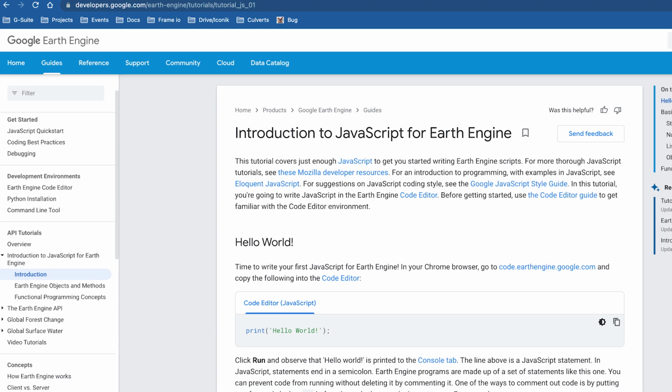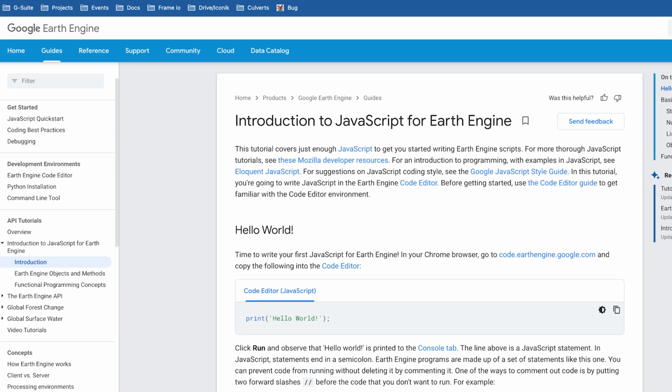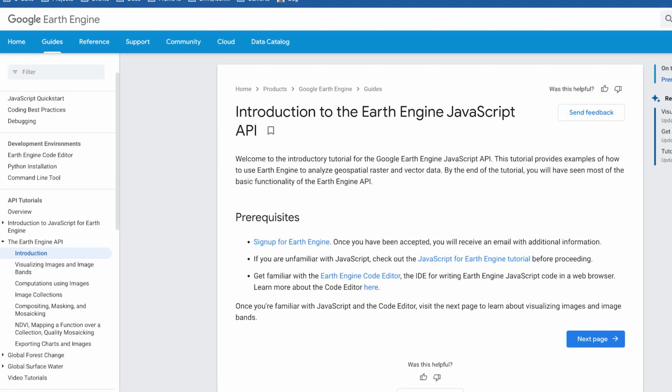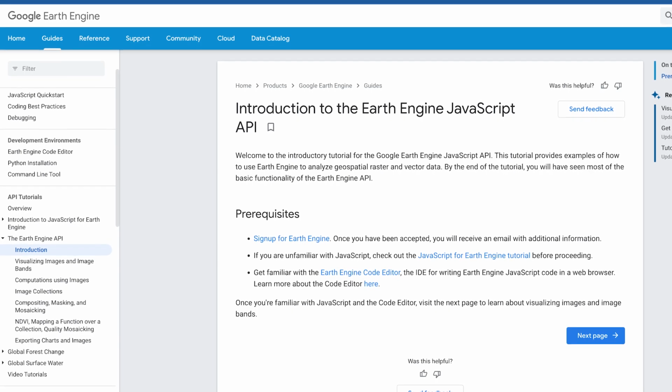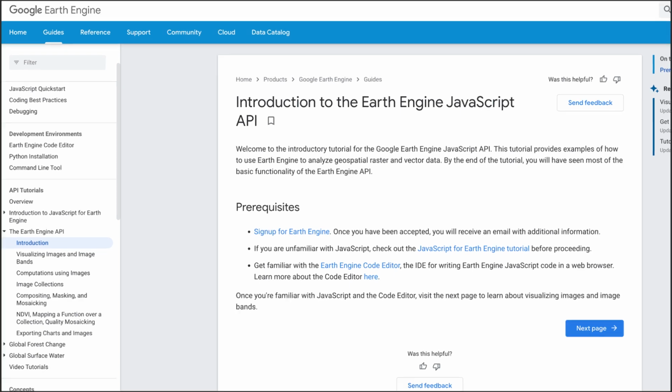If you're unfamiliar with JavaScript, check out the JavaScript for Earth Engine tutorial. If you're unfamiliar with the Earth Engine API, check out the Introduction to the Earth Engine API tutorial. Once you're familiar with Earth Engine, get started on the code lab.